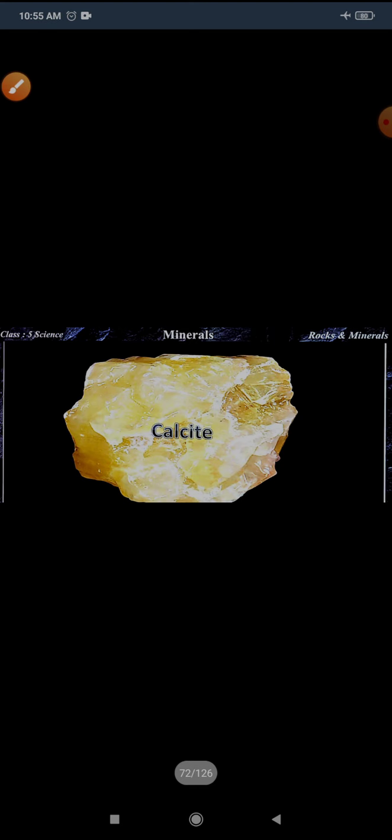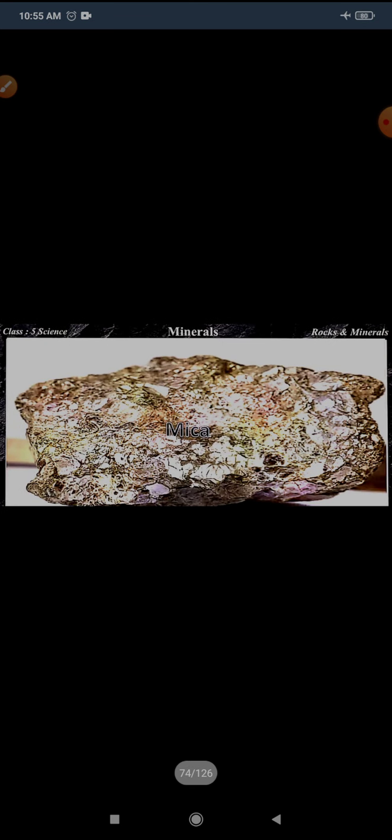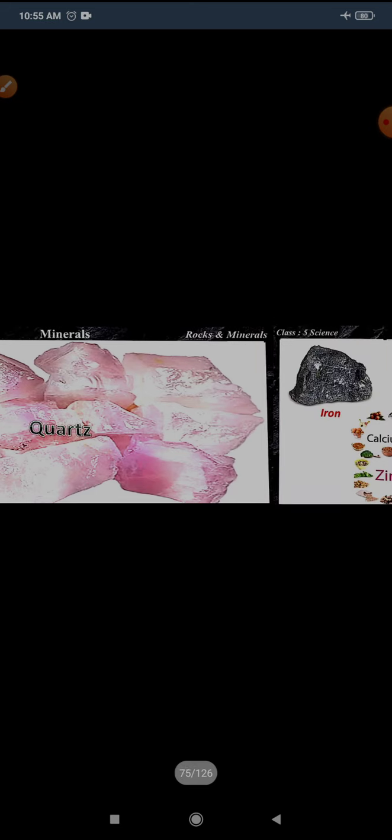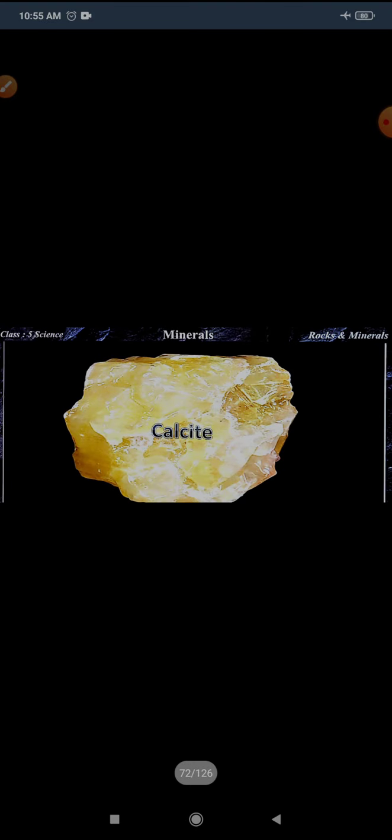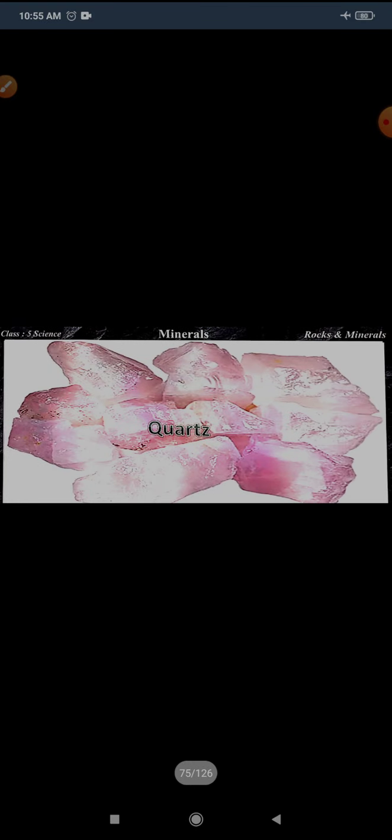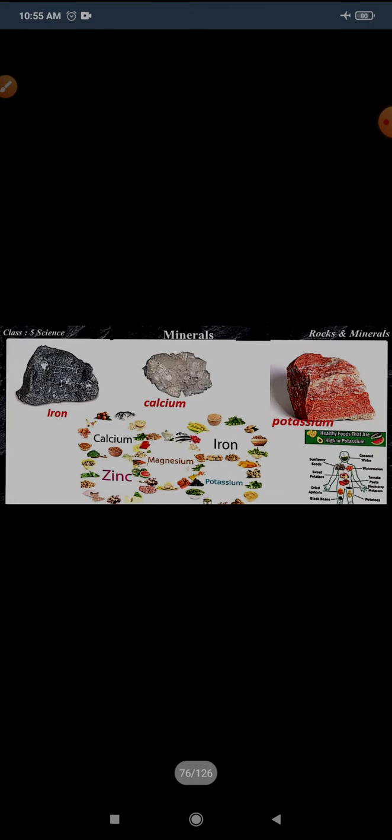Now the next is calcite, C-A-L-C-I-T-E, gypsum, G-Y-P-S-U-M, and the third one is mica, M-I-C-A. One more is quartz, Q-U-A-R-T-Z. These are all examples of non-metallic minerals: calcite, gypsum, mica, and quartz.